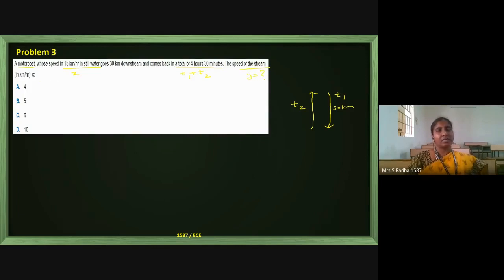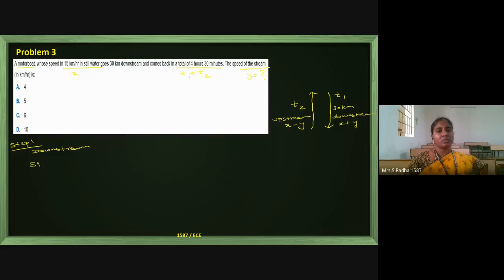X is given. This is the downstream, and the downstream speed is x plus y. This is upstream, and the upstream speed is x minus y. So what I will do in step 1 is downstream.